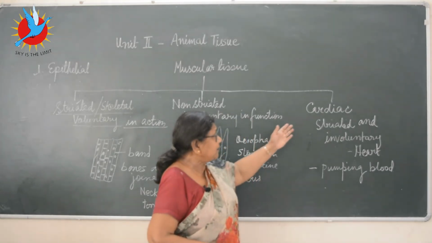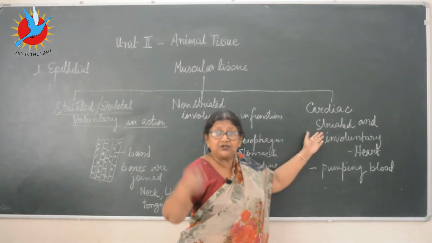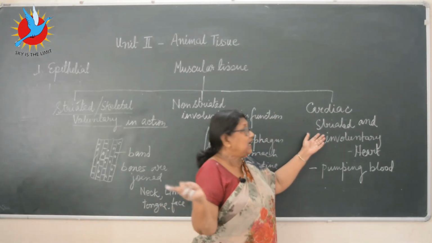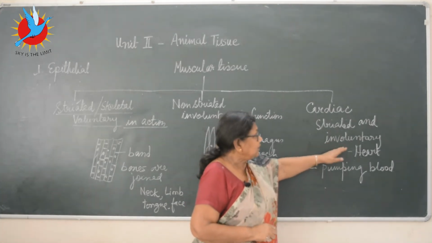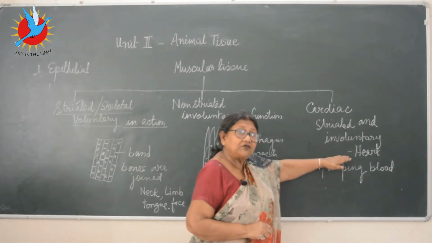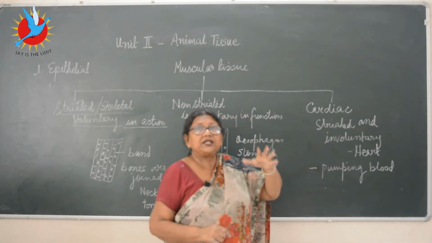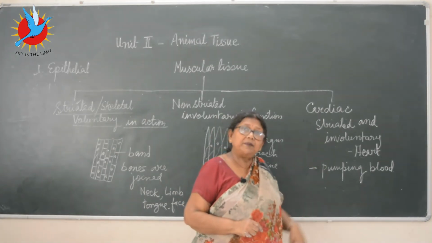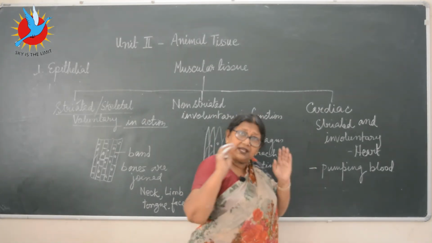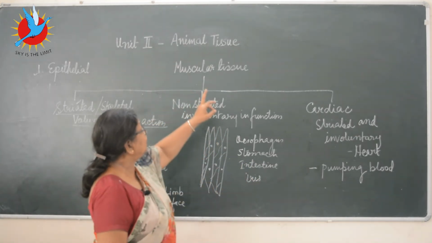So a special type of muscle, that is the cardiac muscle. Structurally it resembles striated muscle, but functionally it is non-striated or involuntary, and it makes up only one organ of your body, a special organ, that is the heart. By contraction and expansion it receives and sends the blood out, pumping the blood throughout the body. So it's a very small and simple part of the animal tissue, that is the muscular tissue.